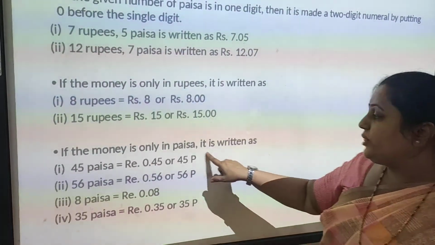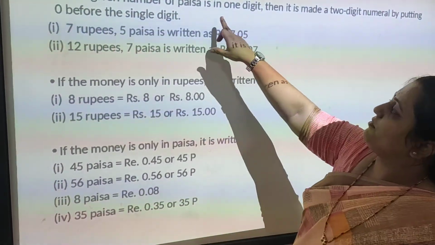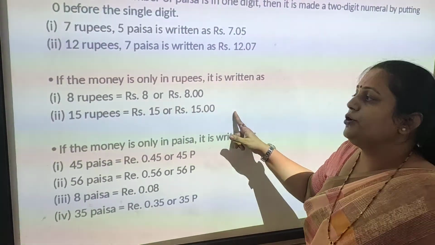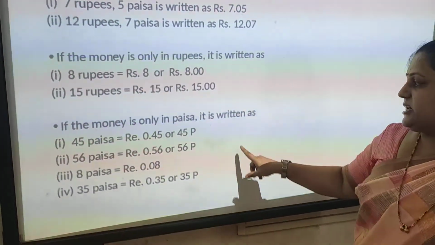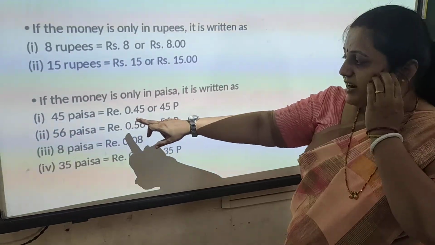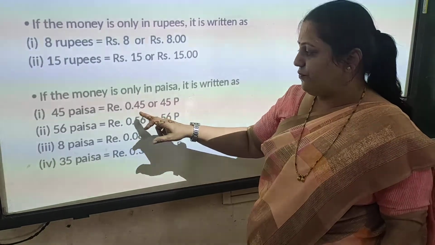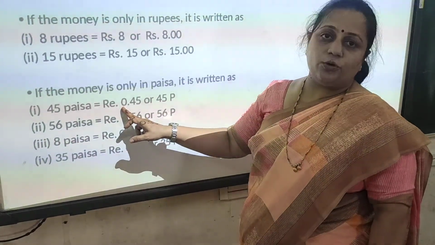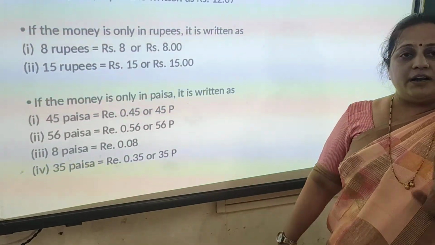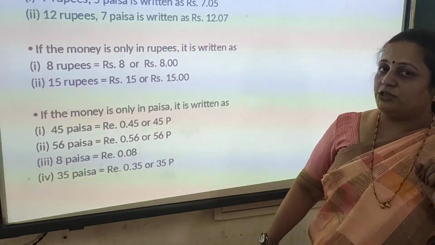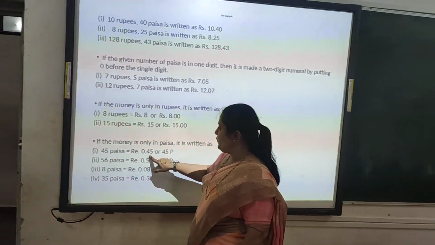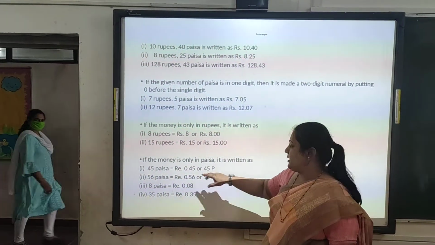If the money is only in paisa, now see here, what we have seen: first rupees and paisa both were available, then only rupees were available, and now only paisa is there. So how to write 45 paisa? It can be written as Rs. 0.45. Now at the place of rupees, 0 is there because 45 paisa is less than 1 rupee. 100 paisa is equal to 1 rupee. This you all know. So it can be written as Rs. 0.45 or 45 paisa.